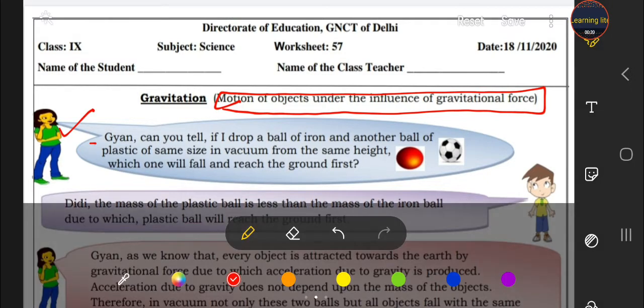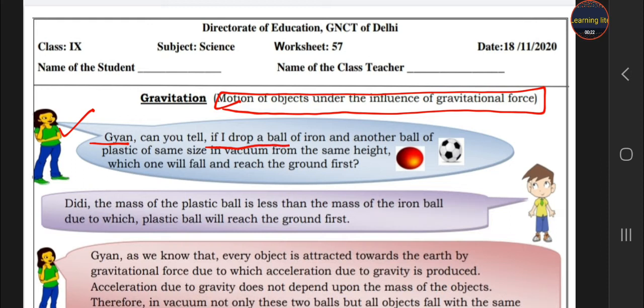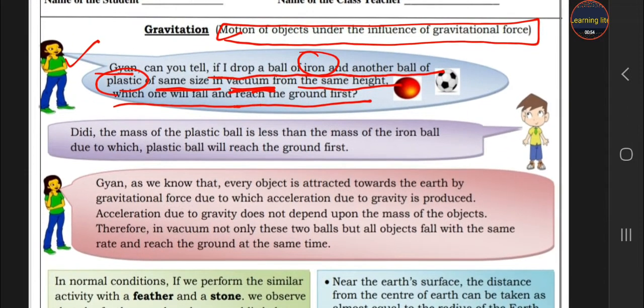Jigyasa Didi said, Gyan, can you tell me, if I drop a ball of iron and another ball of plastic of the same size in a vacuum from the same height, which one will fall and reach the ground first? So students, today Jigyasa asked Gyan this question. Let's see what the answer of Gyan is.